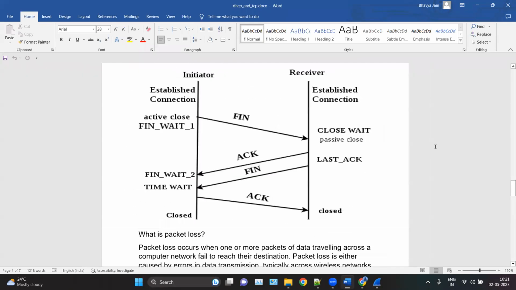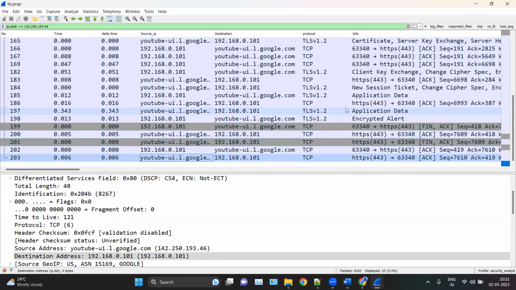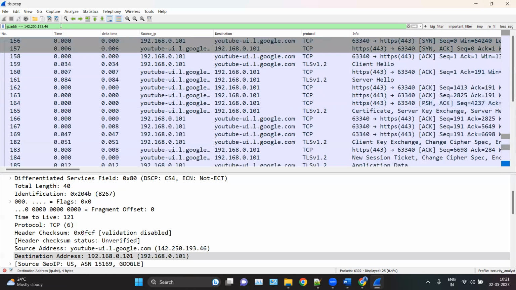Okay, is it clear this much? How you can analyze the TCP handshake, the TLS handshake, and the FIN packet handshake.